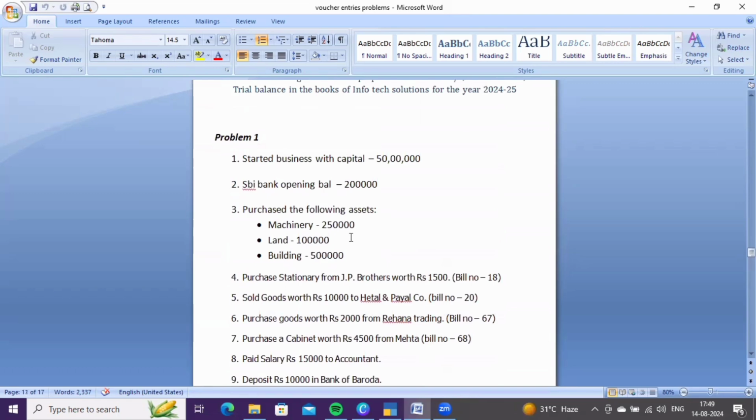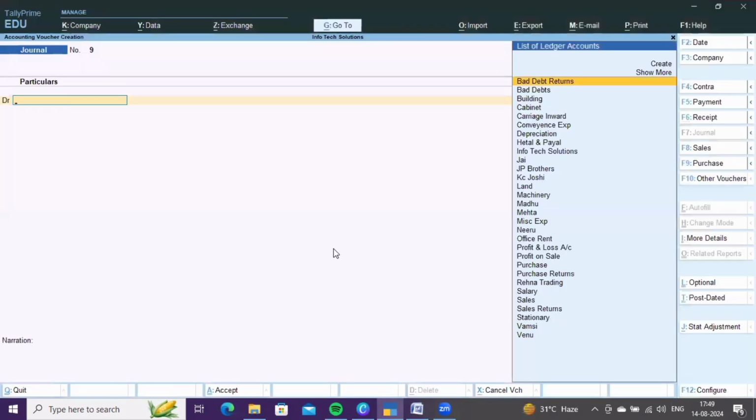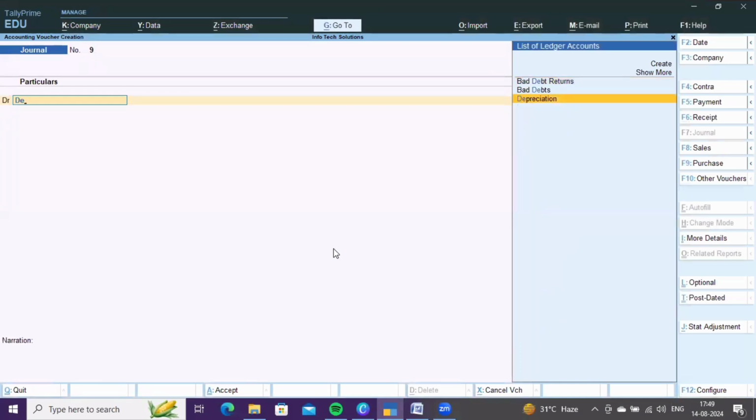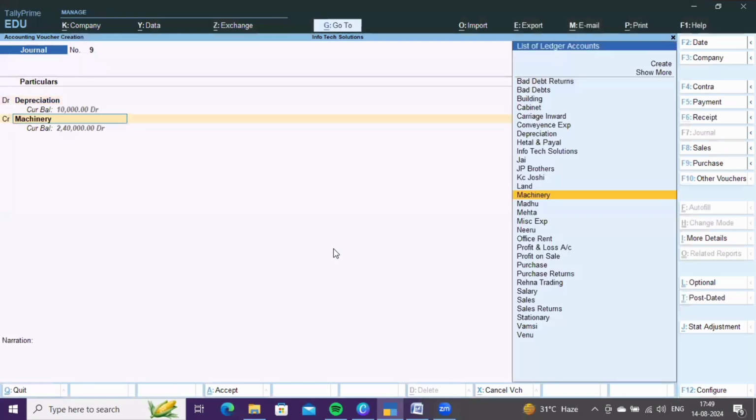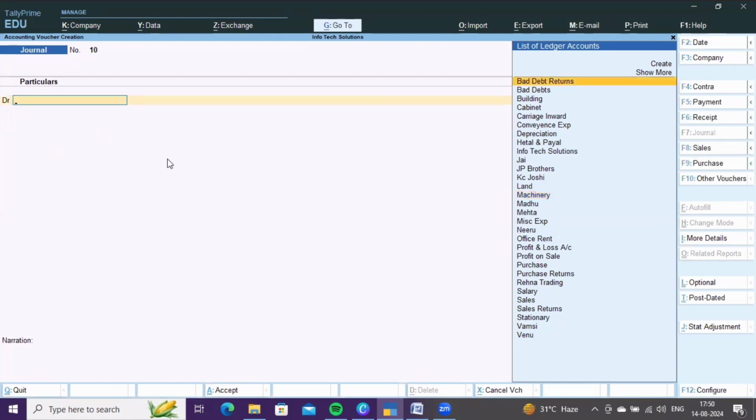The amount for which we had purchased the machinery is 2,50,000. Now we are providing depreciation on machinery. Depreciation transaction comes under journal, as we learned earlier. So debit depreciation account, we are providing 10,000 on machinery account. See, the value of machinery has reduced by 10,000. Depreciation is nothing but a decrease in the value of an asset, right? Then press Ctrl+A to save it.